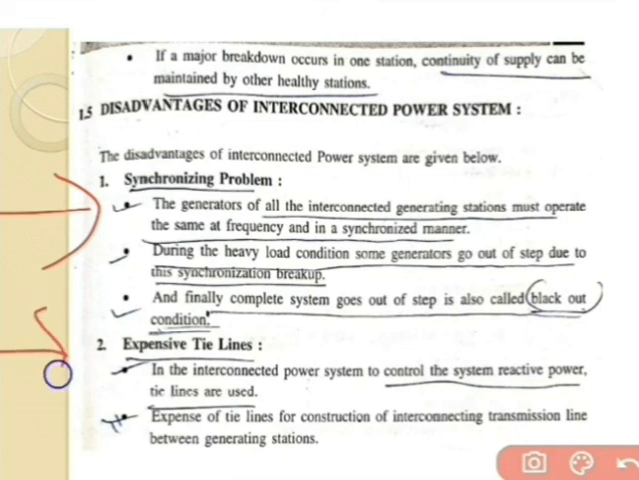Second one, that is the expensive tie lines. Between two generating stations we have a transmission line. The main use of the tie lines is to supply electricity from one generating station to another generating station, which can operate with the same frequency or on a different frequency. So in an interconnected power system the cost of the tie line is high.